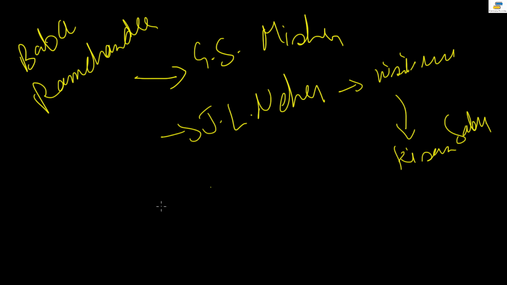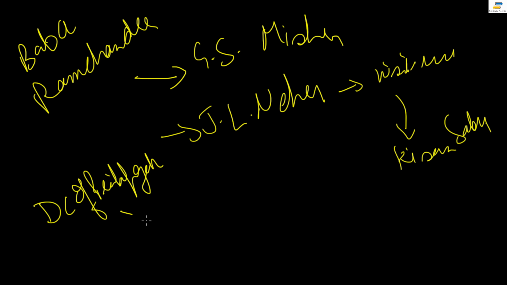Now the Kisans had found sympathy in a person who was the DC of Pratapgarh, and the name of the DC was Mehta.